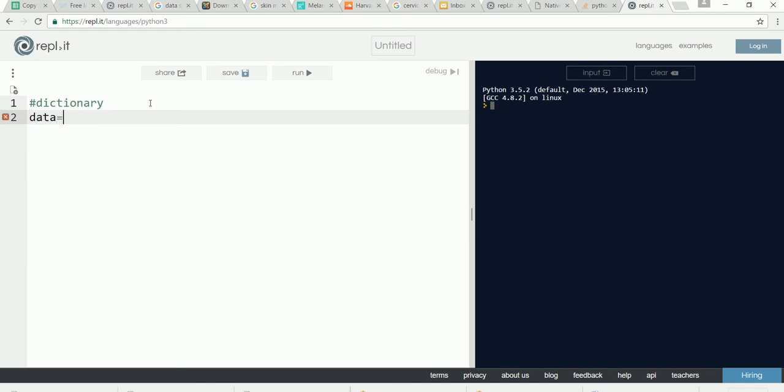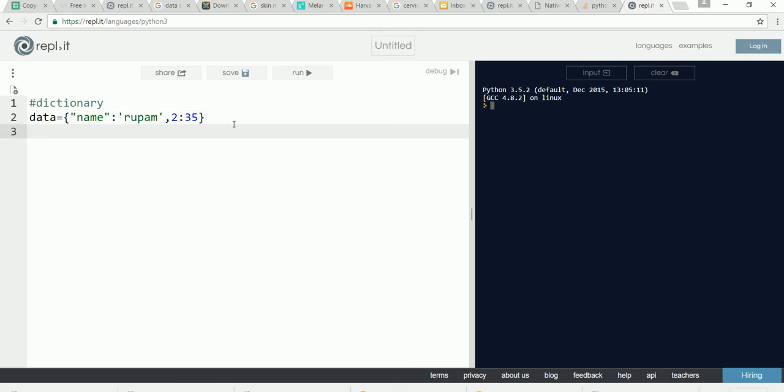Say, for example, data is equal to, a dictionary should be within curly braces. You should declare a key, for example name. Keys can be of any data type, colon, their corresponding value, comma, because it supports any key. You can create a dictionary in this fashion where the first field is name, and the second field is an integer whose corresponding value is 35.